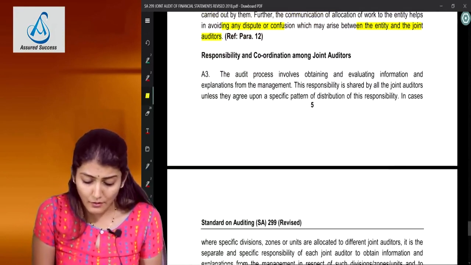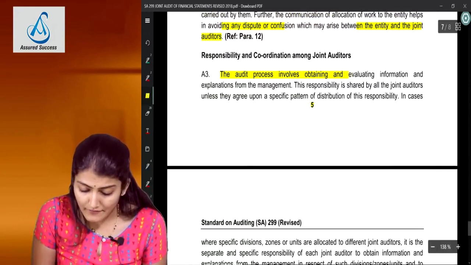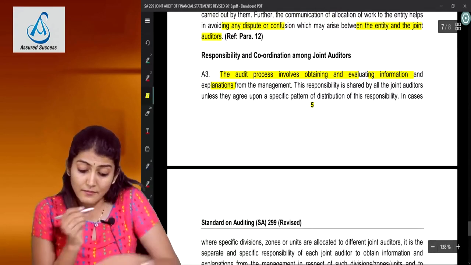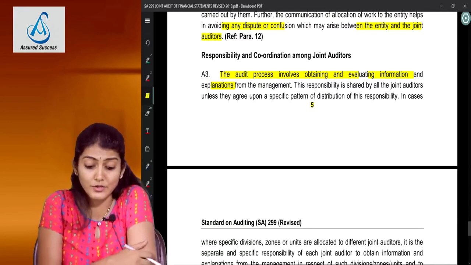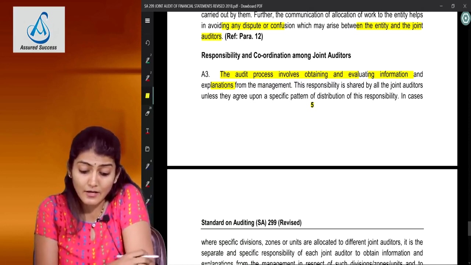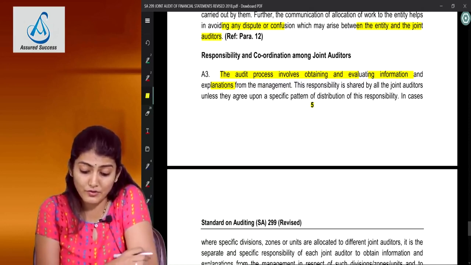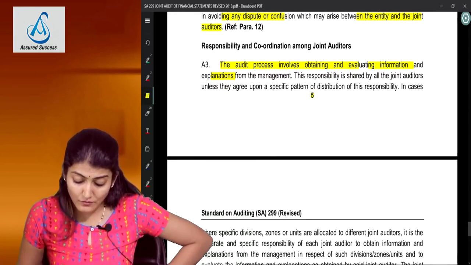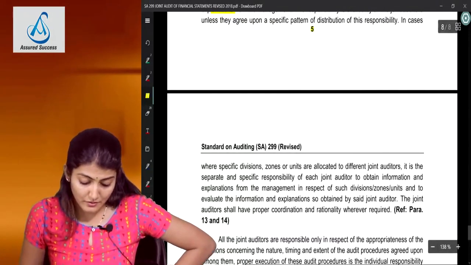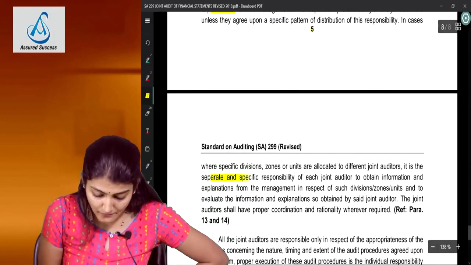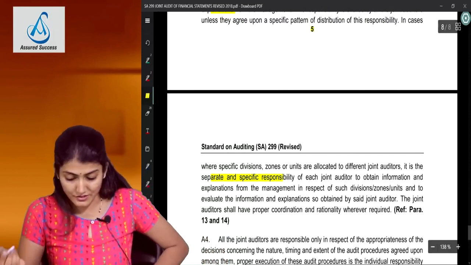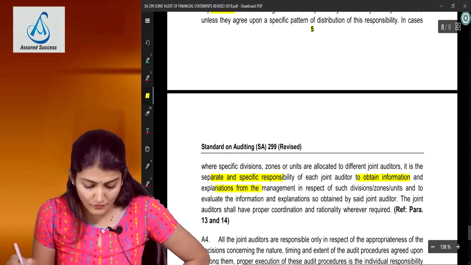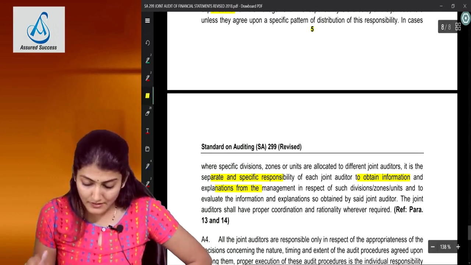Right. So the audit process involves obtaining and evaluating informations and explanations from the management. This responsibility is shared by all the joint auditors unless they agree upon a specific pattern of distribution of this responsibility. So in cases where specific divisions, zones or units are allocated to different joint auditors, it is the separate and specific responsibility of each of the joint auditors to obtain information and explanation in respect of that division, zone or so, and to evaluate the information.